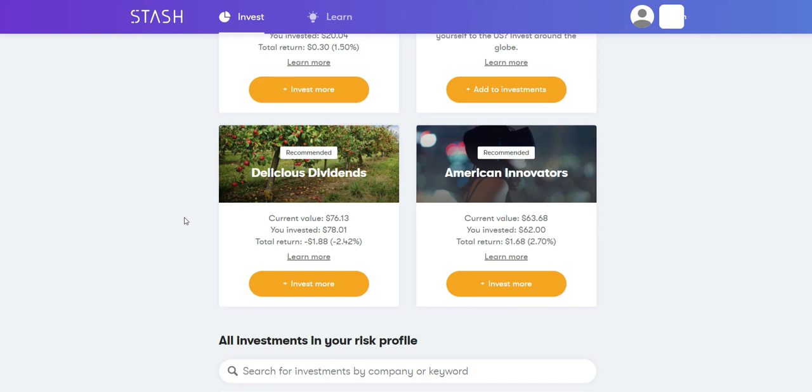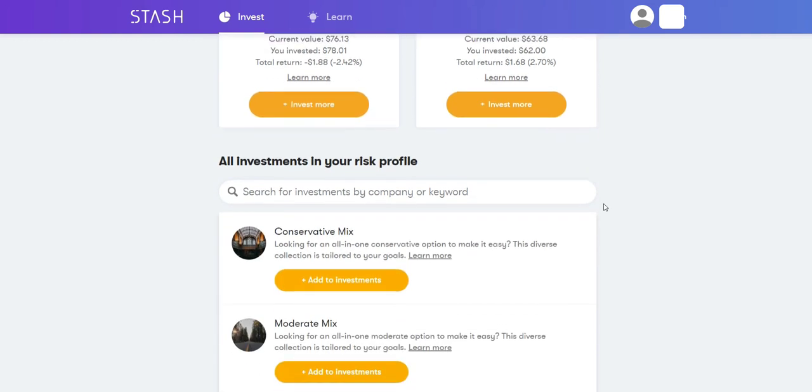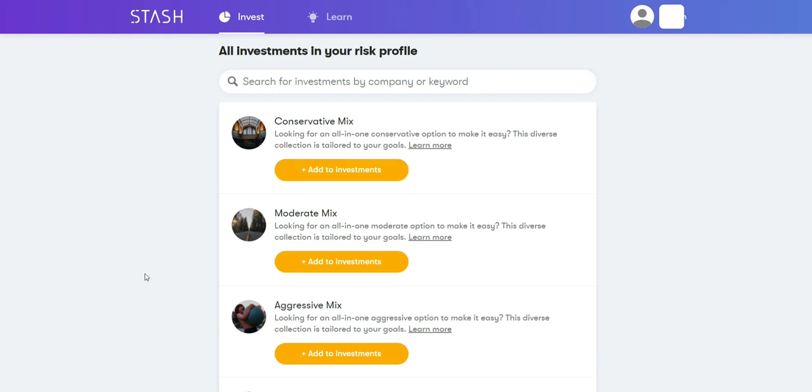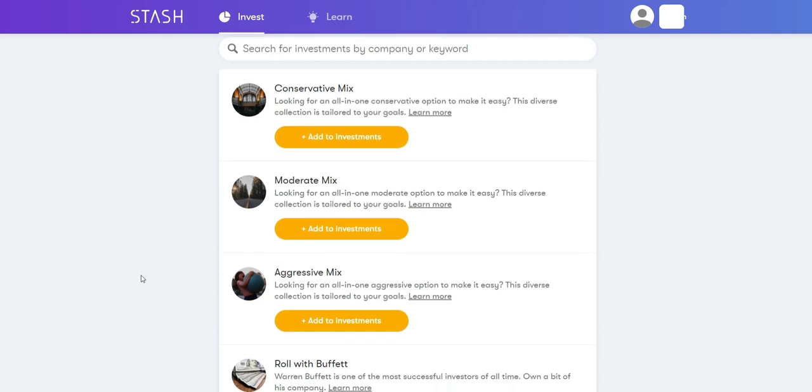A dividend is something where the companies that you invest in give you money back per share. Let's say 50 cents per share. They give that to you every quarter or semi-annually. Typically, I believe it's every quarter that most companies do. Here's American Innovators, and I'll go into more depth on some of these, but here's a lot more of them, and they have a ton of different ones that you can invest in.